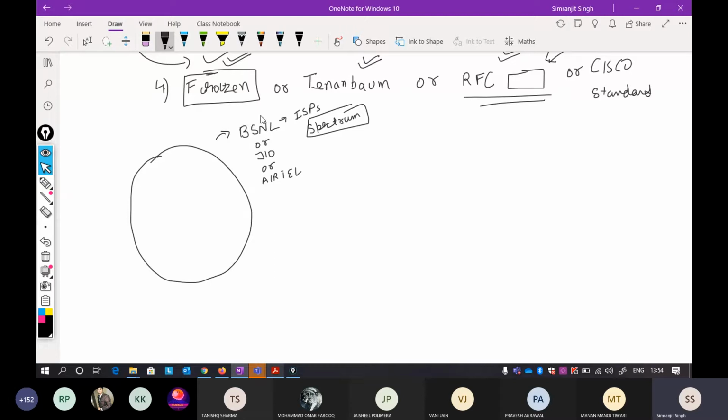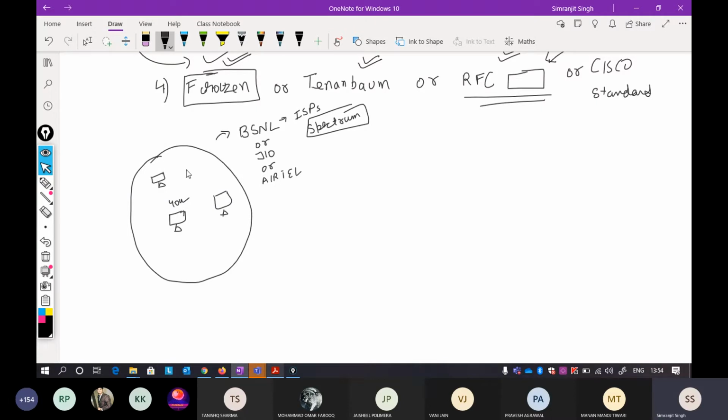Suppose there is a BSNL network, and in this BSNL network there are many devices connected. I'm denoting this as a device. It can be a laptop, it can be a computer, it can be a simple mobile. Suppose you are sitting here.